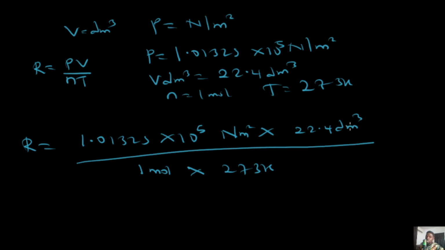So if you change this dm cube to meter cube, you're going to have to divide it by 1000 to change it to meter cube, and it becomes 0.0224 meter cube. With this now, we can get something from here where this particular guy cancels out and you have your meter and the rest of them. So let's continue.